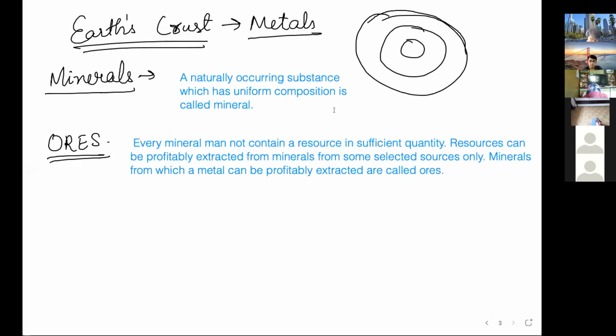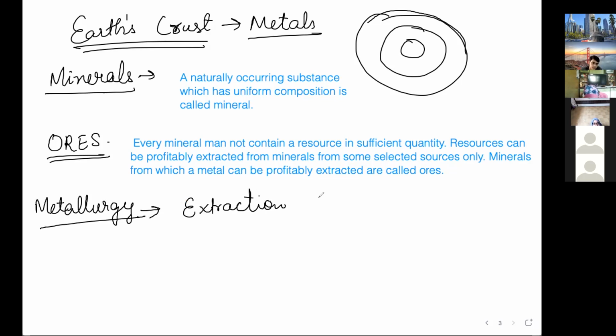Now, getting a pure metal from ore is the branch of metallurgy. Metallurgy is a branch of engineering or science that deals with the extraction of pure metals from ore.